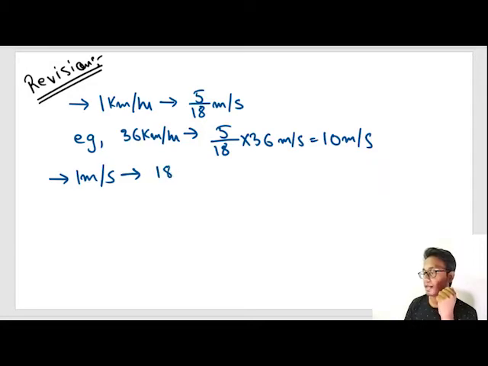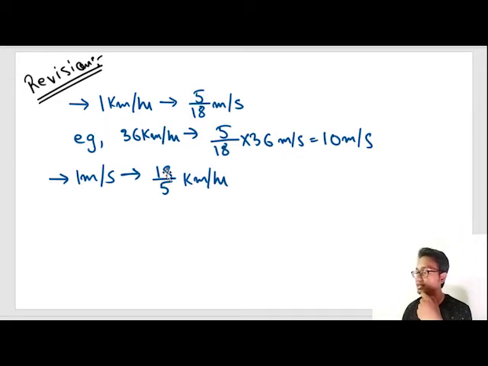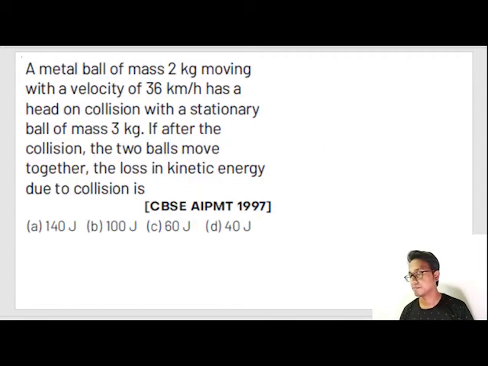Similarly, if the velocity is given in meter per second, 1 meter per second is equal to 18 by 5 kilometer per hour. This value 18 by 5 is nothing but the reverse of this value. Whatever meter per second is given, if you want to convert it to kilometer per hour, you divide it by 5 and multiply it by 18. Okay. So let's do our next question.